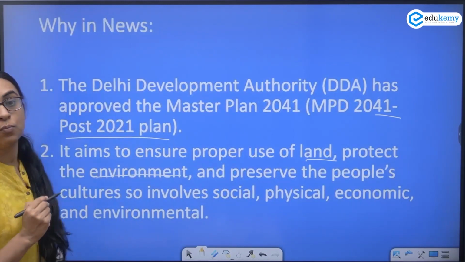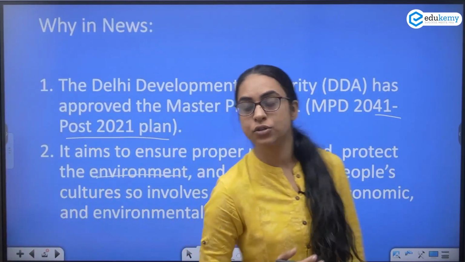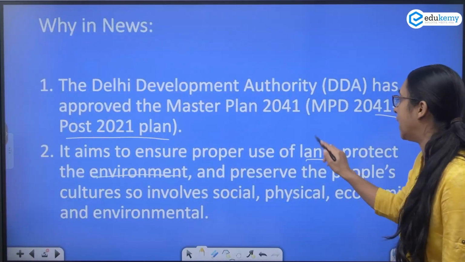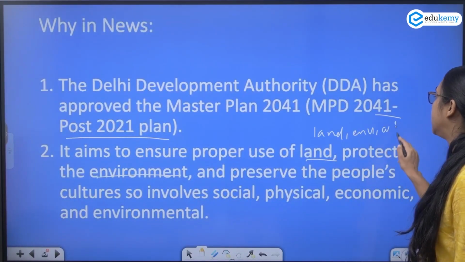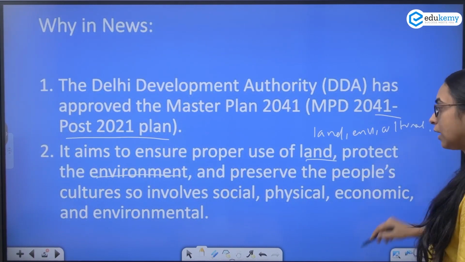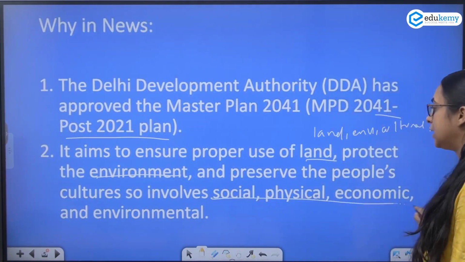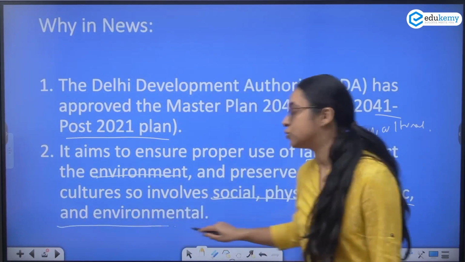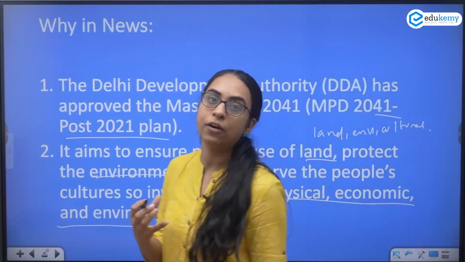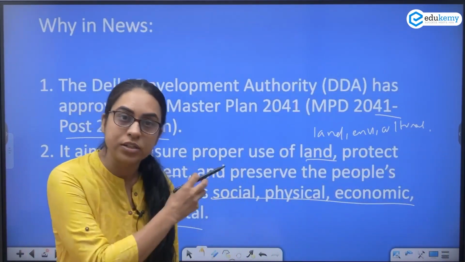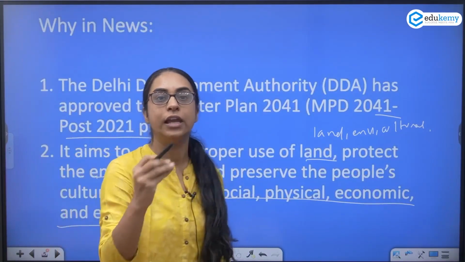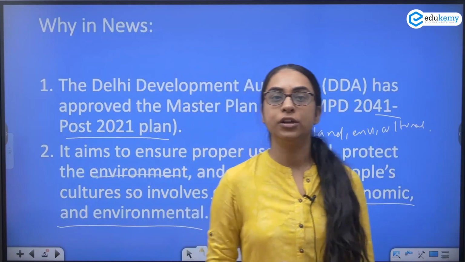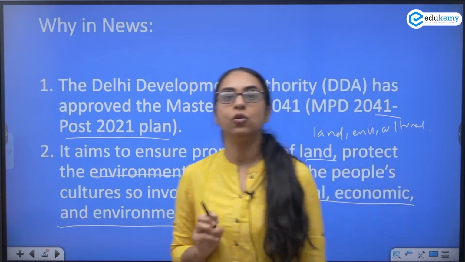You have to preserve the people's culture. Okay, so not only your land, environment, the cultural dimension, and also the social, physical, and the economic dimensions. So it's an entire plan for Delhi which the government aims at in entirety, that is economic, social, environmental, and the cultural dimension.